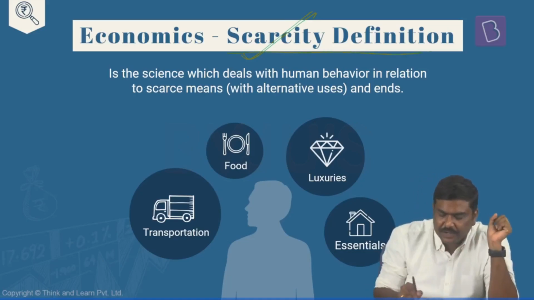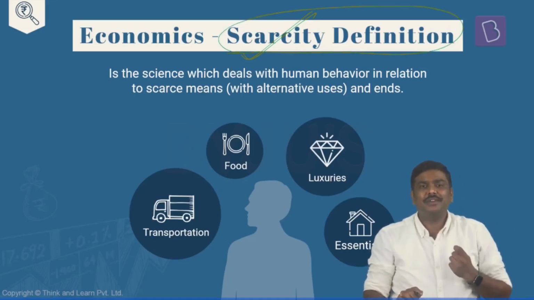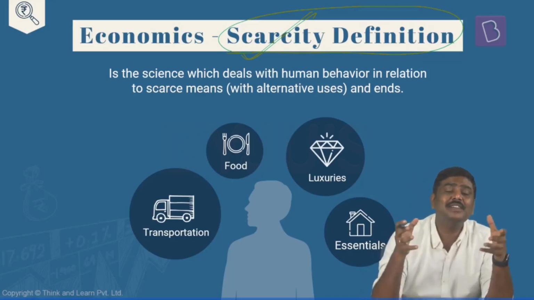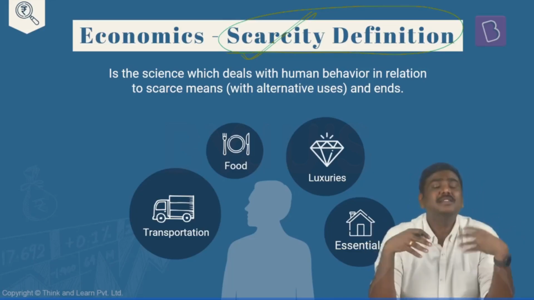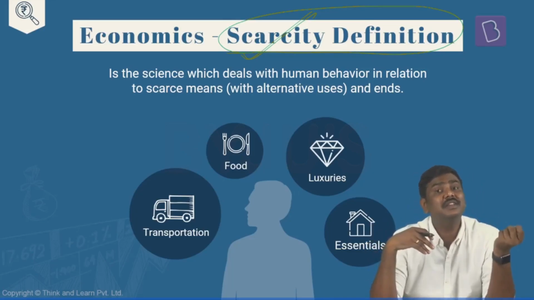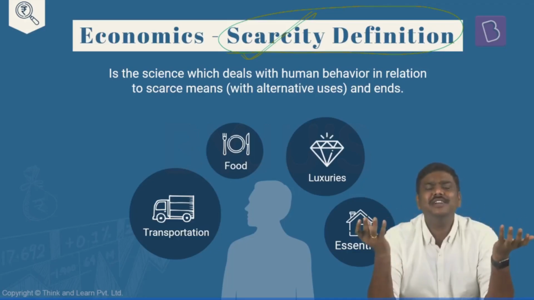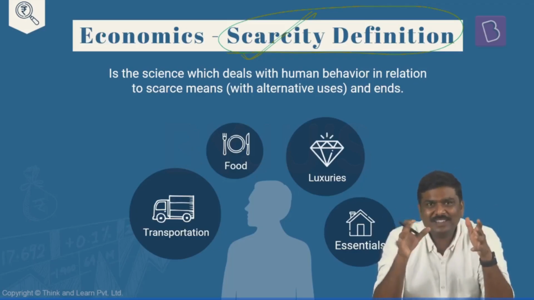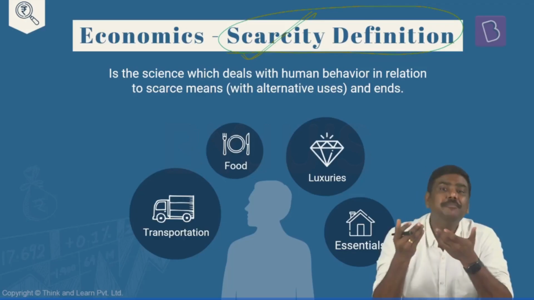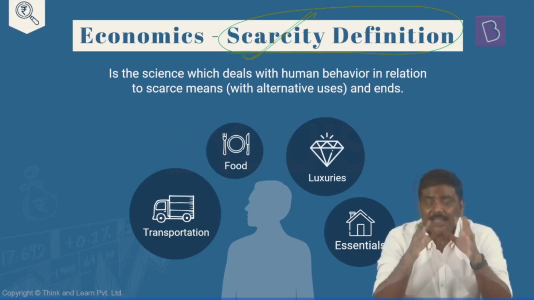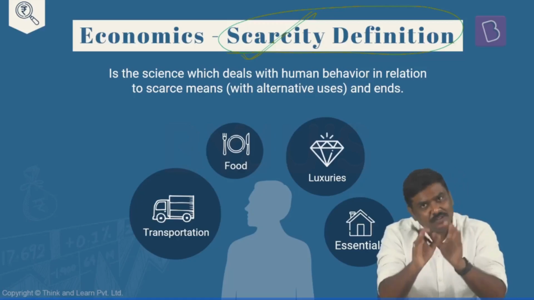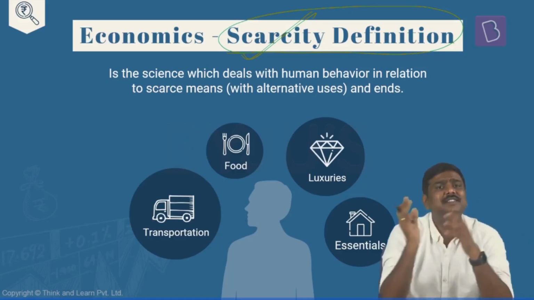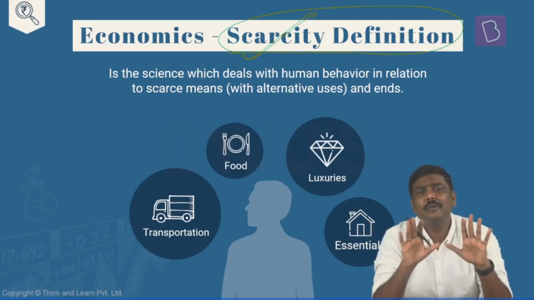In case of a scarcity definition, what do you mean by economics? Now, before I start the discussion, some of you will raise this particular question: sir, I read somewhere that economics is an art. And some of you will simply say, sir, I read somewhere that economics is a science. What is it? Whether economics is a science or is it an art? Again, from the UPSC exam perspective, these terminologies are not important, but essentially understand this. Yes, economics is considered to be a science as well as an art. And different definitions will prove that yes, it is a science also, it is an art also. You don't have to be worried about it.